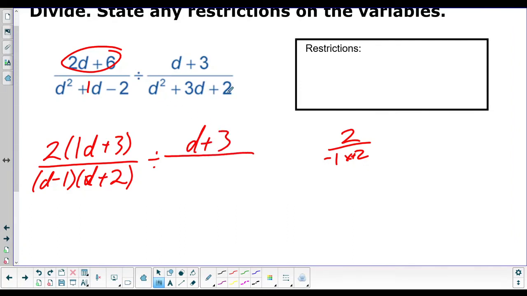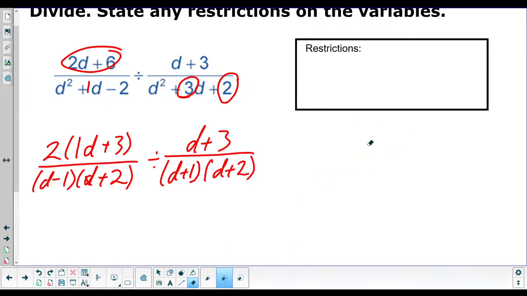On the bottom, we can factor that for sure, though. So we look at the factors of 2. They're still 1 and 2. Now we need to get a positive 3. So 1 plus 2. So this will be D plus 1 and D plus 2.